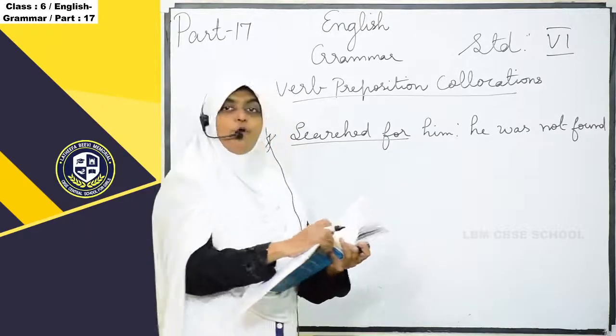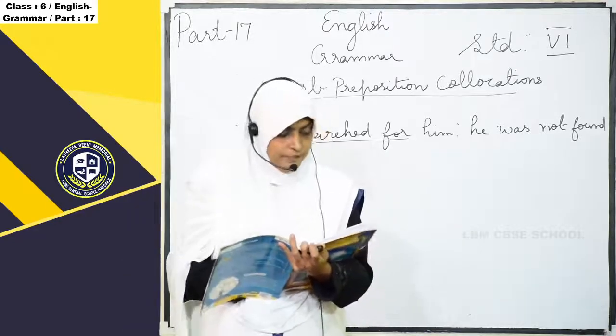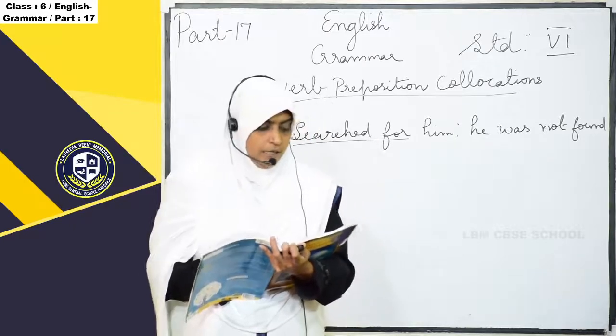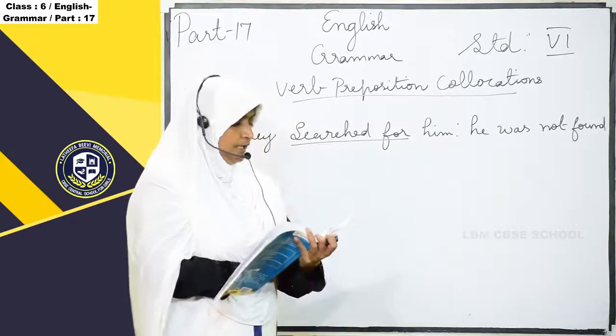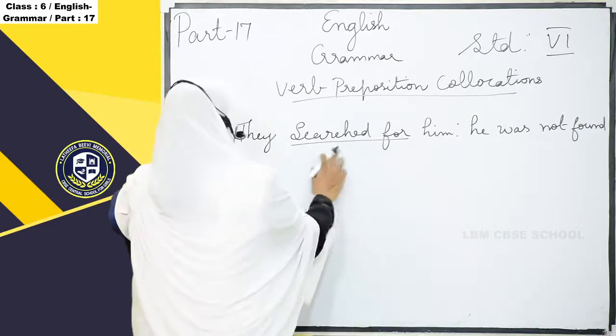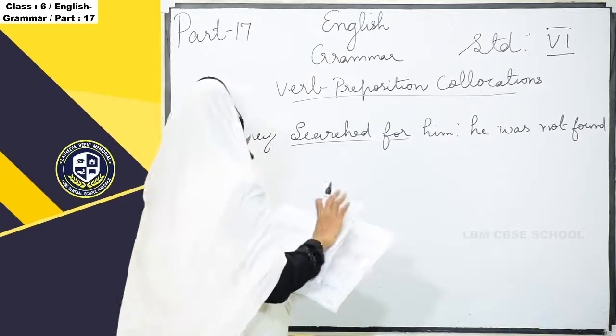They searched for him. He was not found. Here, the red letters they have given. What are the red letters they have given? Searched for. These two words they have given in red letters.